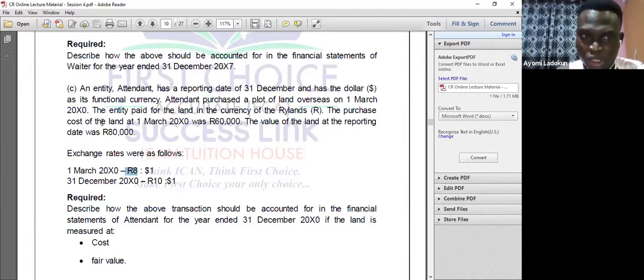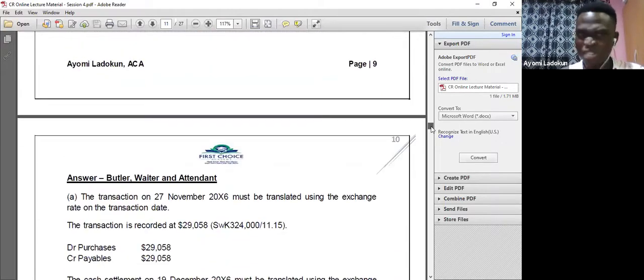But when I'm using the revaluation model, I will divide this 80,000, the date the fair value was determined, by 10. So after my initial recognition, I will divide by 10 again. The difference between that figure and this figure will be my exchange revaluation difference.